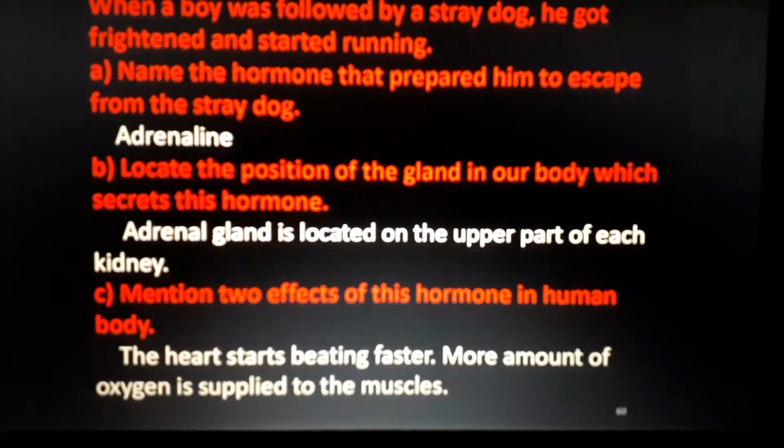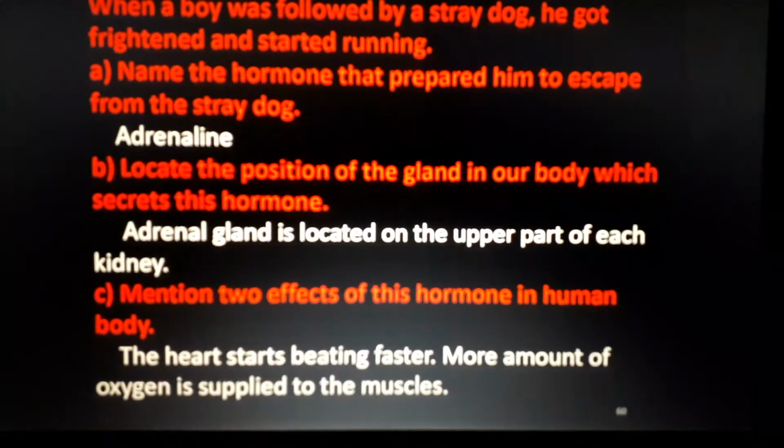The heart starts to beat faster, and more oxygen is supplied to the muscles. That's the main function of adrenaline, so that our physical strength will increase. Understand? Physical strength. We will become more aggressive, more active. Understand? A lot of happenings have been there.